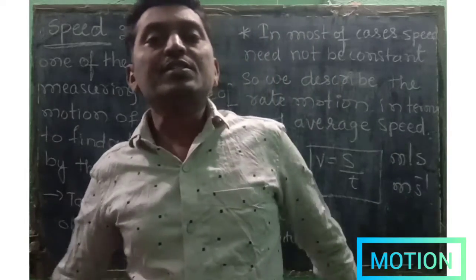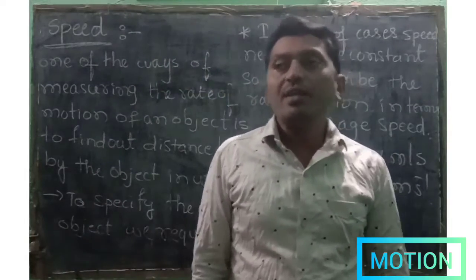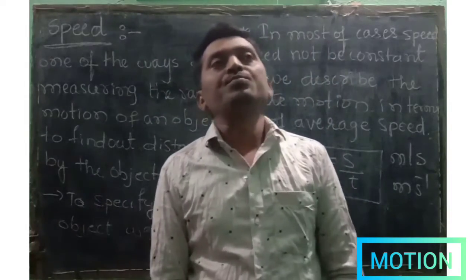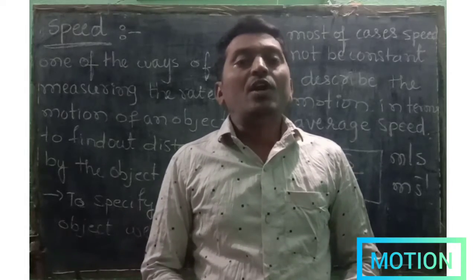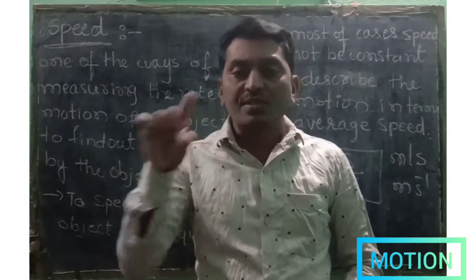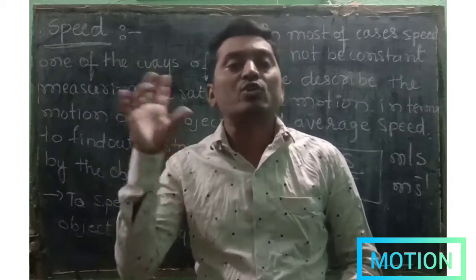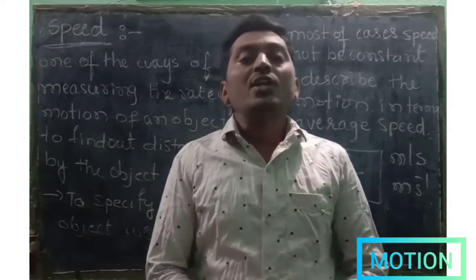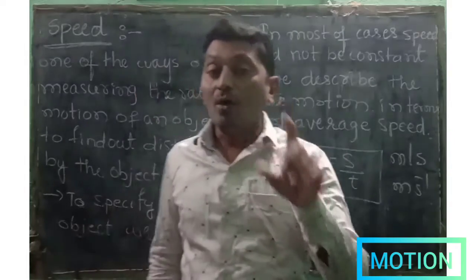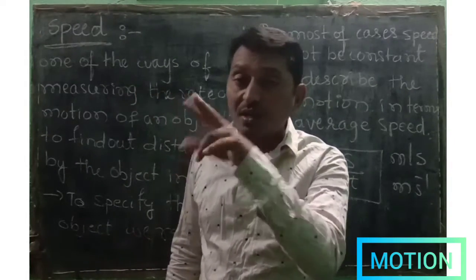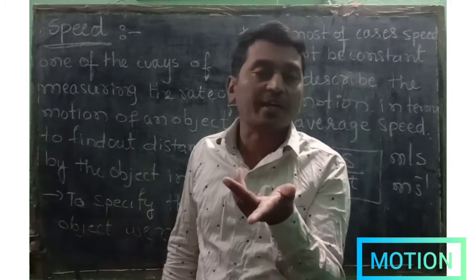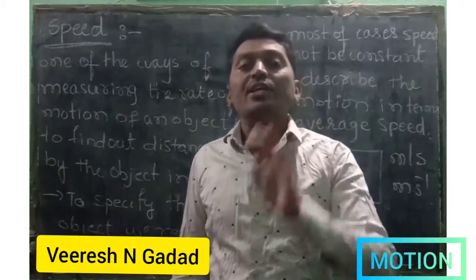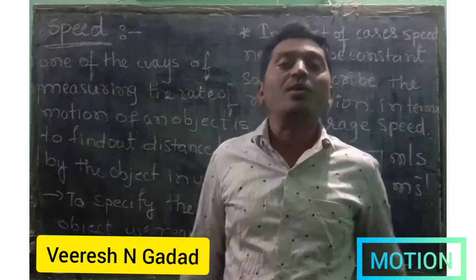In the last session, we already discussed uniform and non-uniform motion. Uniform motion: the object covers equal distances in equal intervals of time. Non-uniform motion means the object covers unequal distances in equal intervals of time, or equal distances in unequal intervals of time.